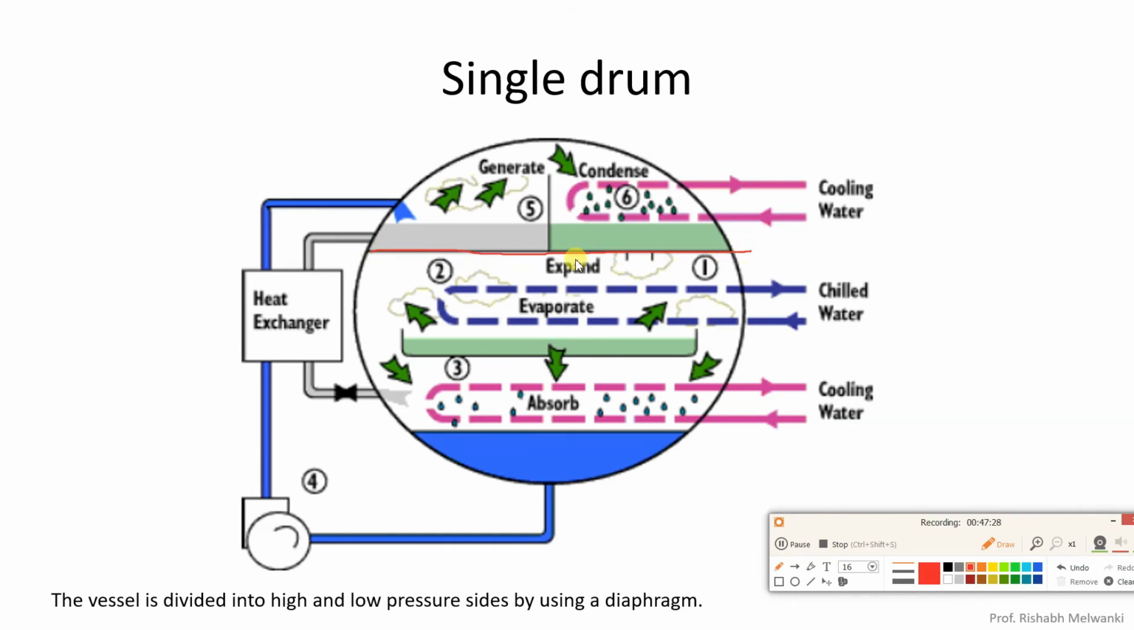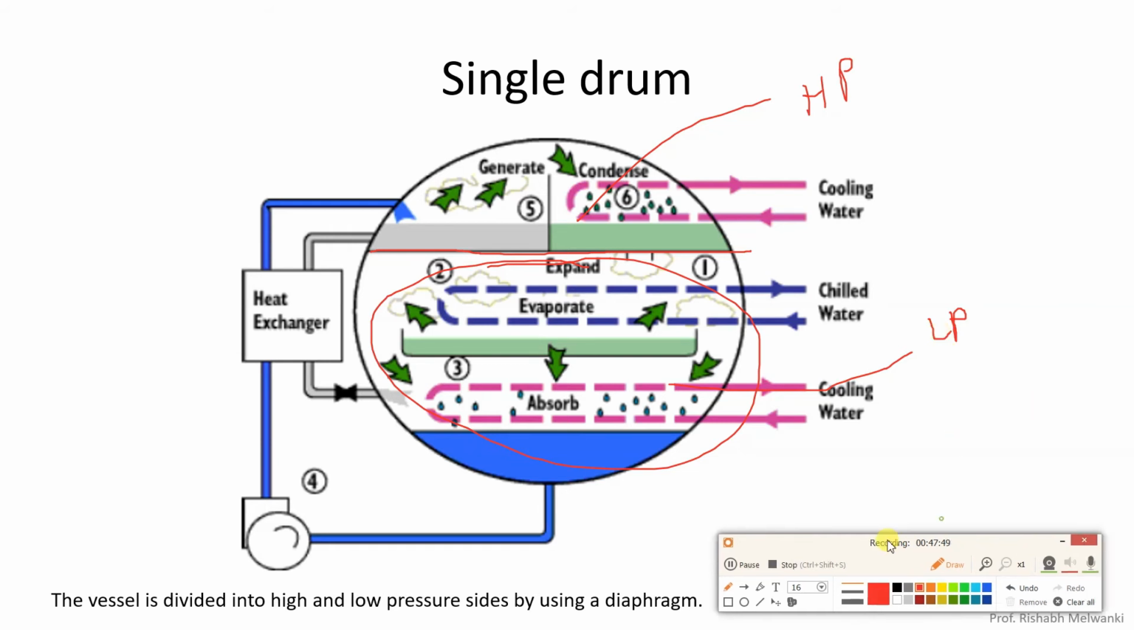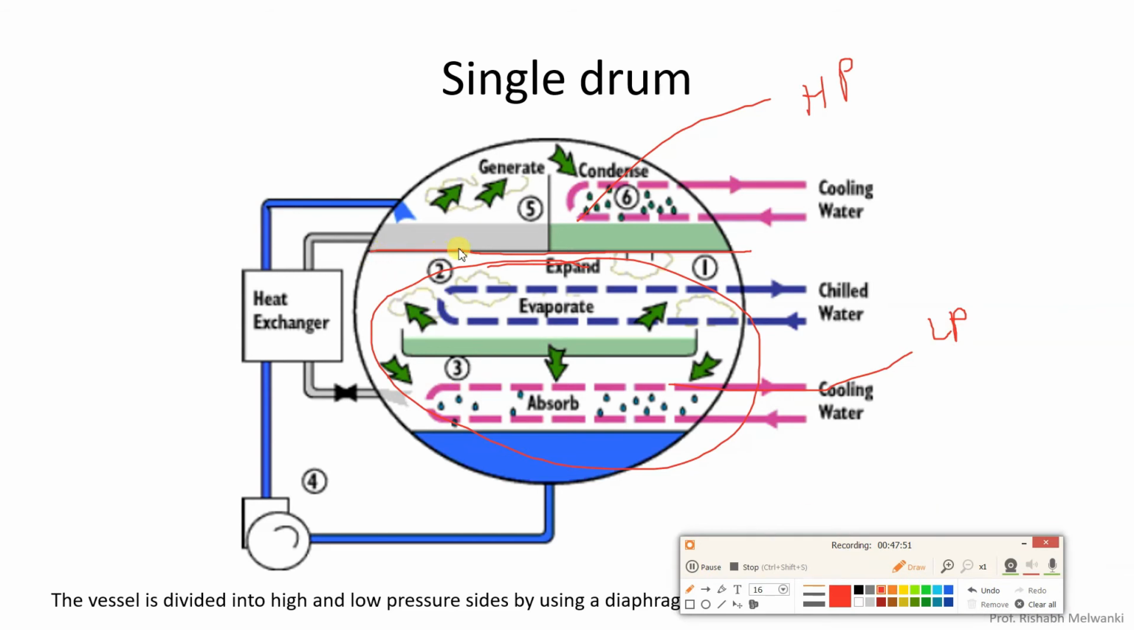This diaphragm is dividing this single drum into two zones. The top zone is the high pressure zone and the bottom part is the low pressure zone. The rest of the working will be similar to the twin drum type of system. It is similar to the twin drum, the only difference being that we have a diaphragm in between which is separating the high pressure and low pressure zones.